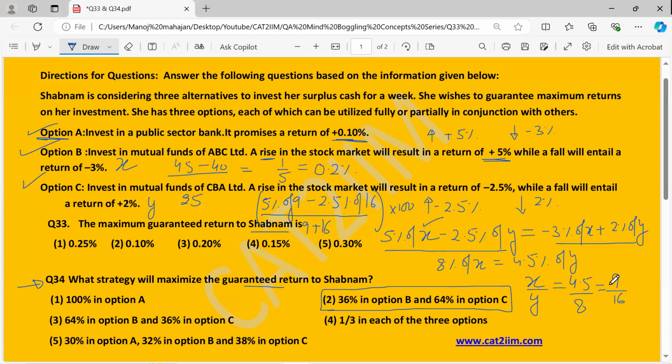Now, of course, we are not going to invest in option A any value, because in B and C, if I do it in the ratio 9 by 16, the return is 0.2. If we invest something in A, in that case, the average would lie between 0.1 to 0.2. So of course, we are not going to look for any option of A out here. So we have to look for B and C, and the ratio in which we have to make the investment should be 9 by 16. So the correct answer should be option 2, and the maximum guaranteed return is nothing but 0.2.